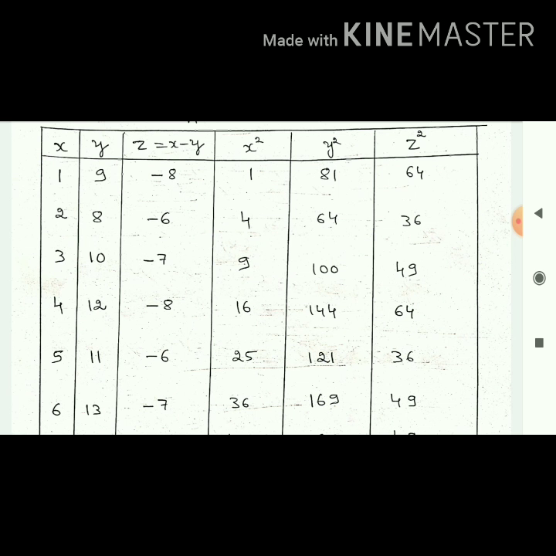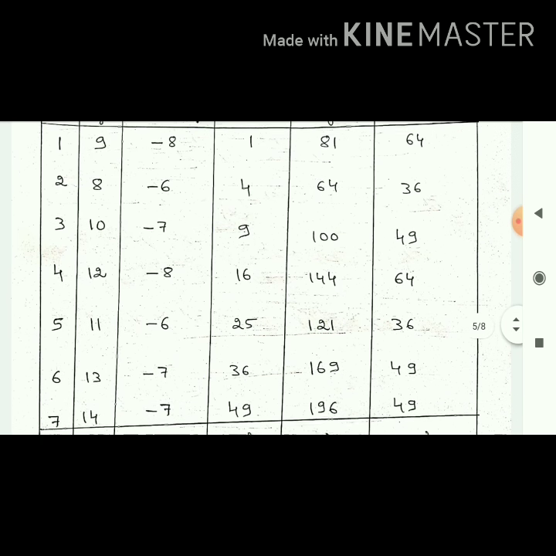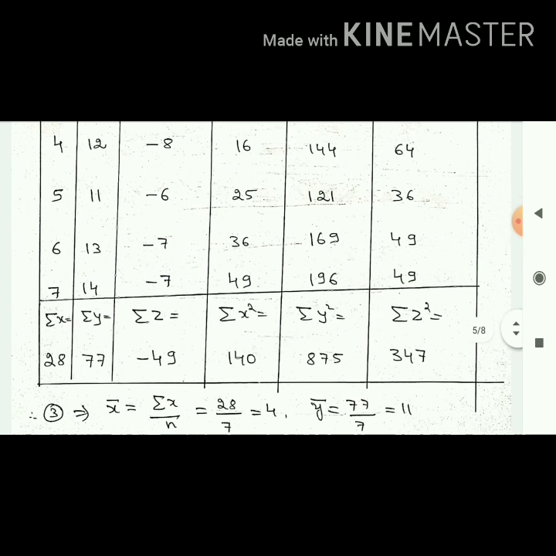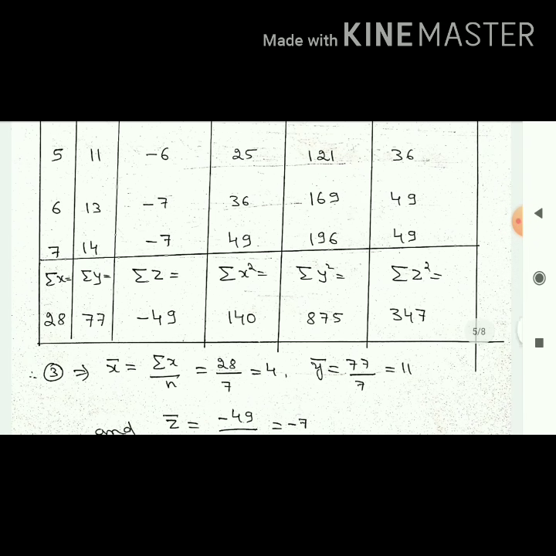Very simple. If you want, I will explain the first row. X is 1, y is 9. Z is x minus y, that is 1 minus 9, minus 8. X square becomes 1. Y square means 9 square, 81. Z square means minus 8 whole square, 64. Similarly, the other values. Once it is done, I want the summations. Summation x is 28. Summation y is 77. Summation z is minus 49. Summation x square is 140. Summation y square is 875. Summation z square is 347.